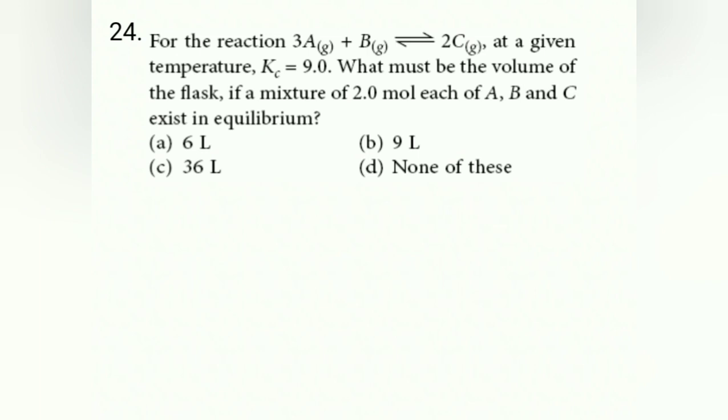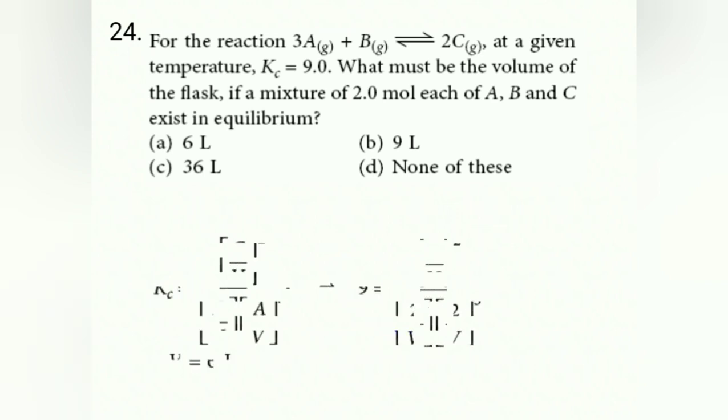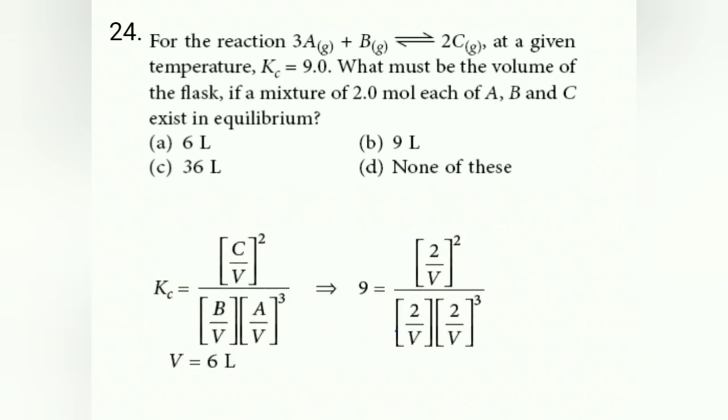24th question, for the reaction 3A plus B gives 2C, at a given temperature Kc is equal to 9.0. What must be the volume of the flask if the mixture of 2 moles of each of A, B, C is present at equilibrium? Now use this formula, Kc is the product, C by V raised to 2, because 2 is there, divided by B by V into A by V cube. If you simplify this, volume is equal to 6 liter. So the answer is A.